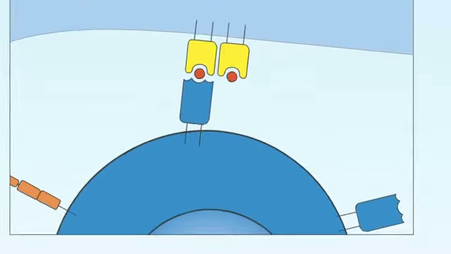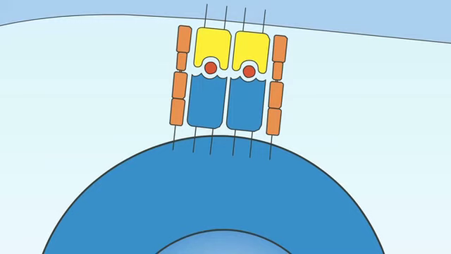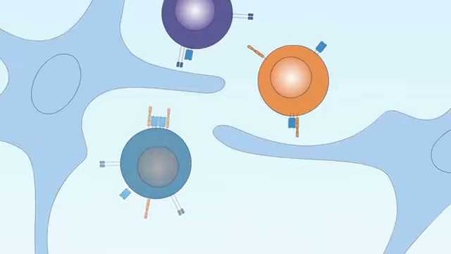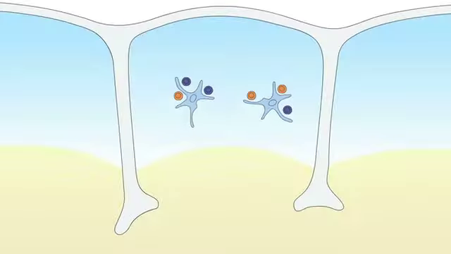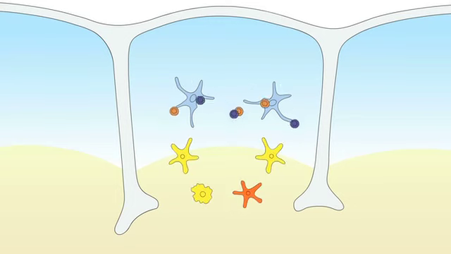Thymocytes that are able to recognize MHC class I or MHC class II peptide complexes too avidly receive a strong signal that drives them into cell death. In this way, thymocytes capable of responding to self-peptide antigens are eliminated in a process known as negative selection or central tolerance. The surviving T cells migrate from the thymic cortex to the medulla.